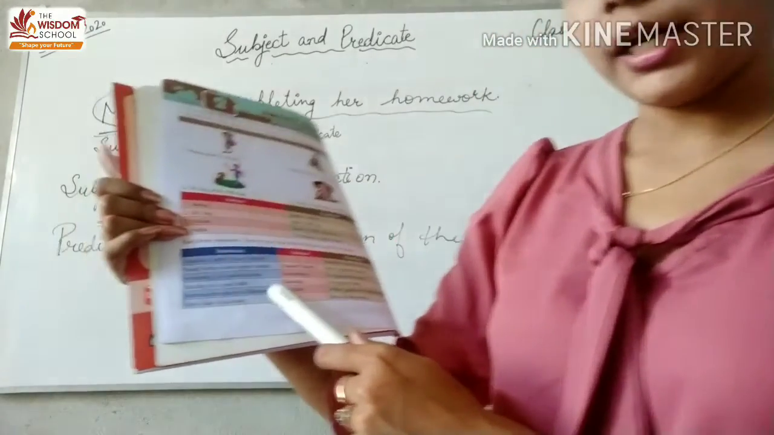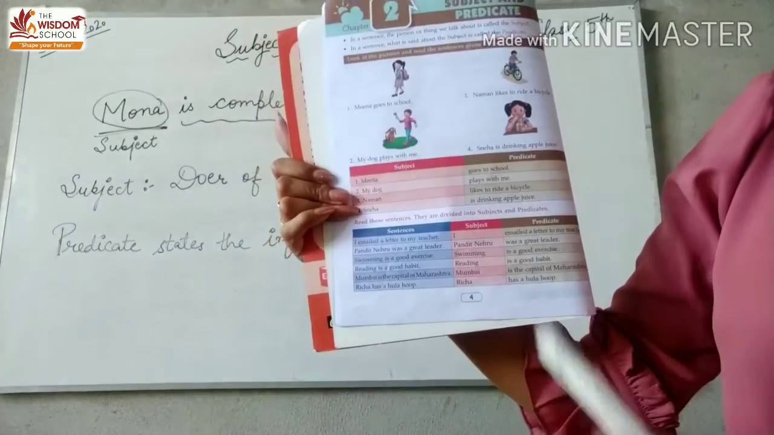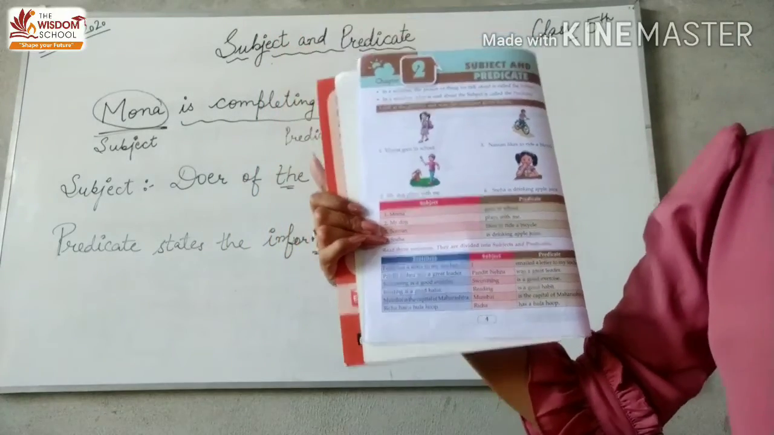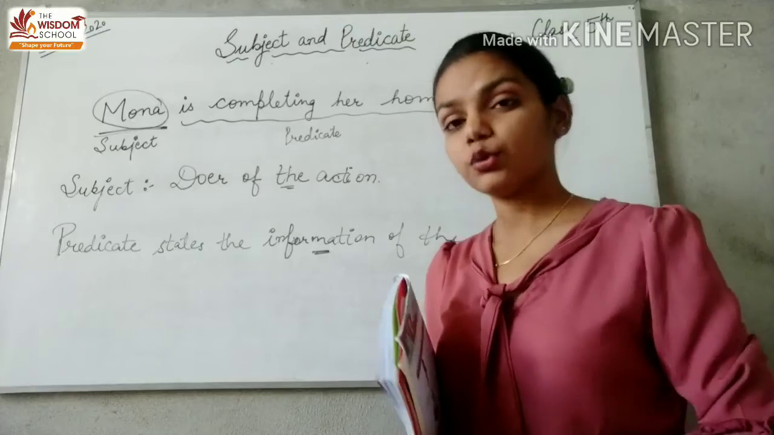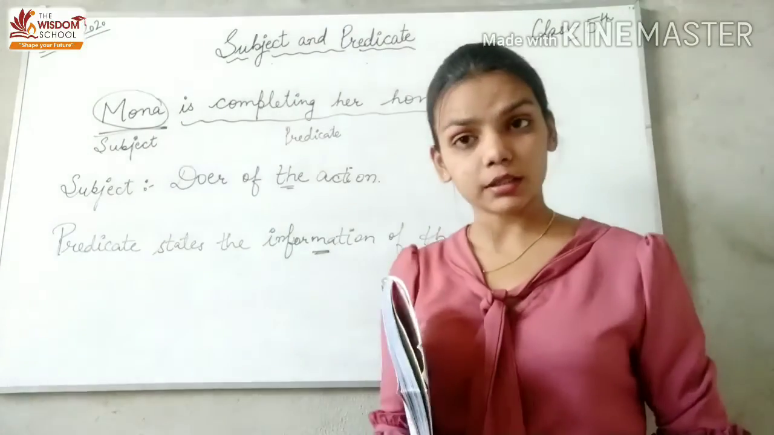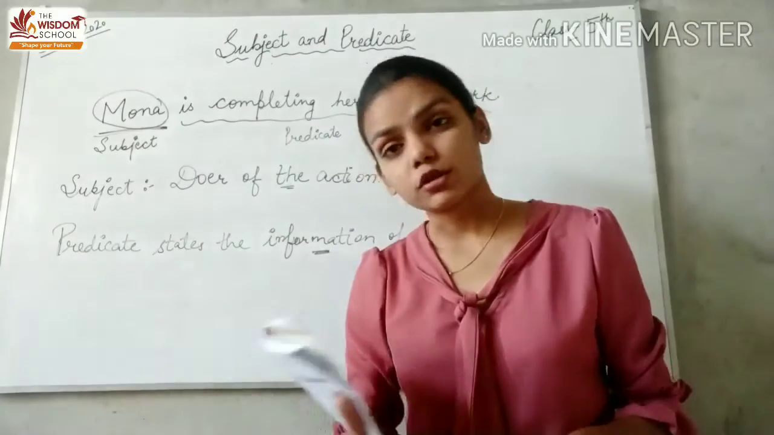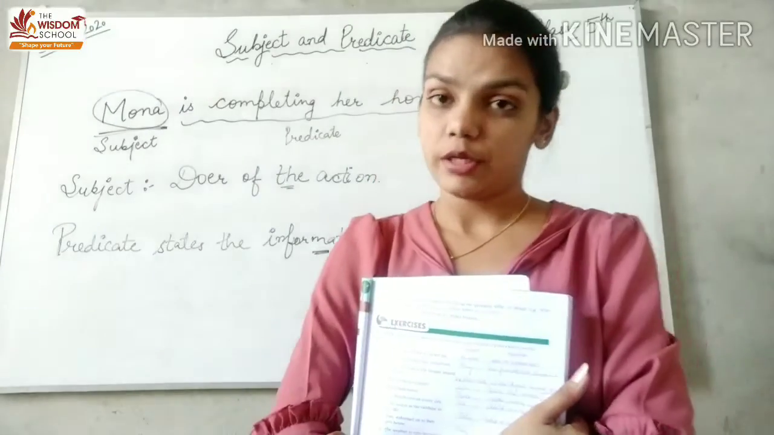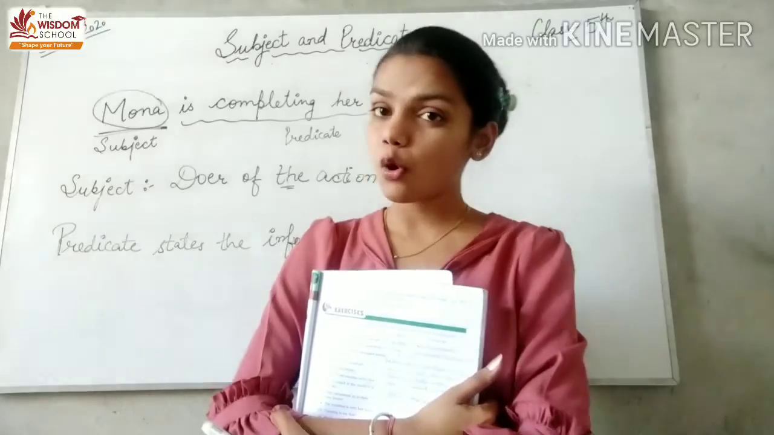Second one is Pandit Nehru was a great leader. So we are talking about Pandit Nehru. Who is the person over here? Pandit Nehru, जिनके बारे में हम बात कर रहे हैं. So he is the subject and was a great leader is predicate. Very good. Basically subjects are nouns or pronouns.